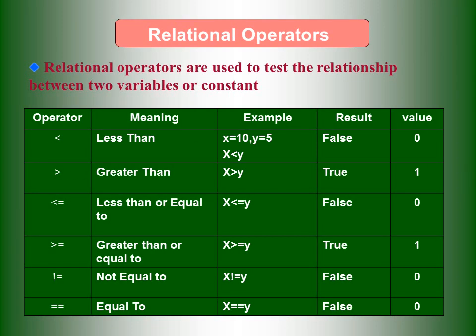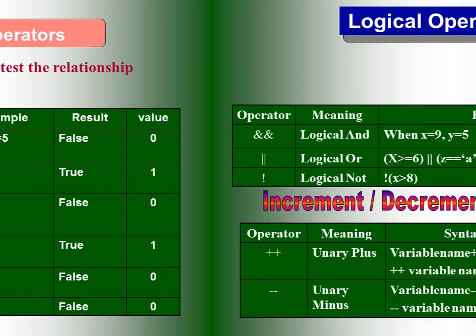Then the next one is the relational operator. The same kind of relational operators we also have in C++ programming: less than, greater than, greater than or equal to, less than or equal to, not equal to, and equal to. These are used for comparing 2 or 3 numbers, and based on that we have to produce some result in the program. So we have the relational operators.